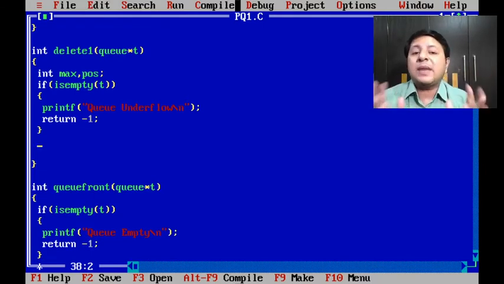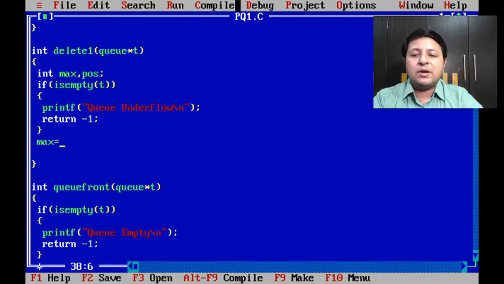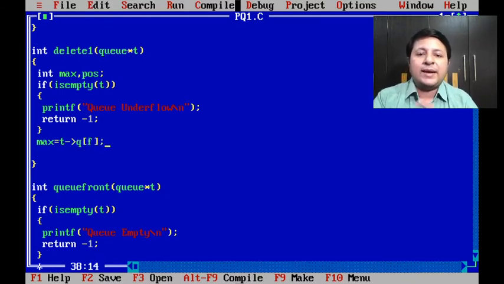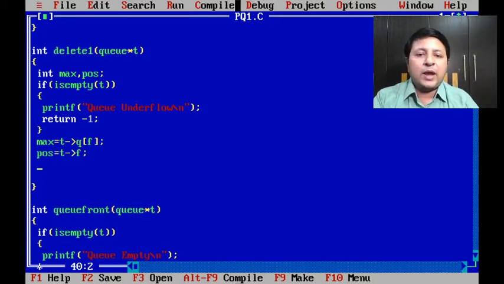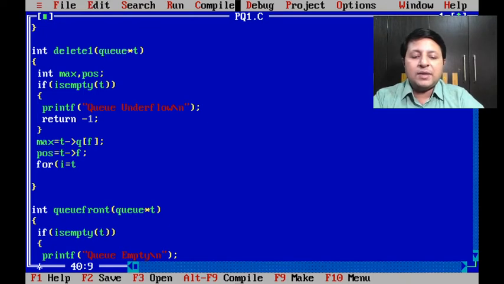First I have to find the maximum. You know how we find the maximum: we say the first element itself is maximum, and then we compare with the remaining. So max equals, what is the first element in the queue? Obviously the element at front, that is F. So I will say max = t->Q[F]. That's my first element. Obviously, because of that, the position is going to be F. So I can start comparing from F plus 1 up to R. If I get something greater than the current max, I will replace it. That's the general logic for finding the maximum. So I start with F plus 1 and go up to R.